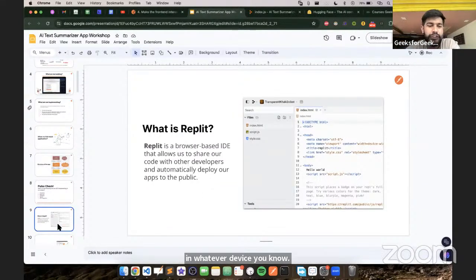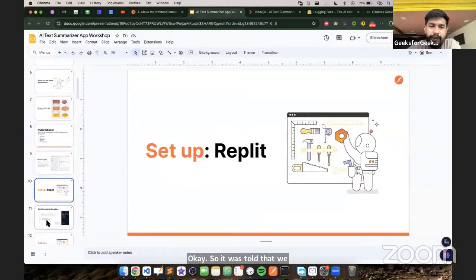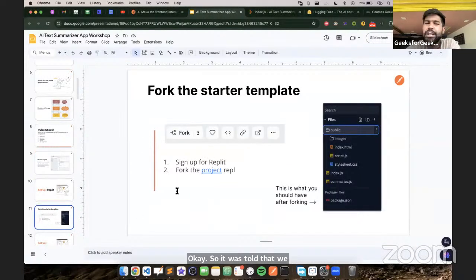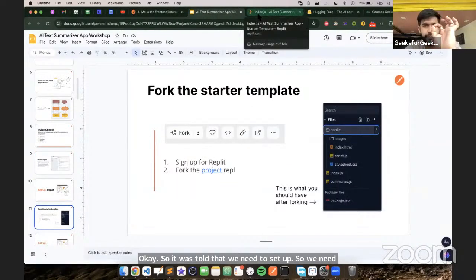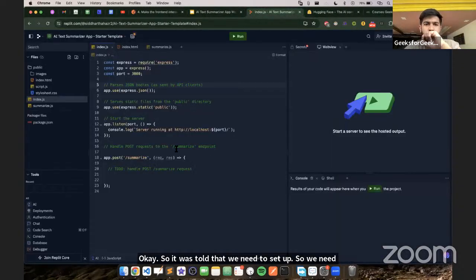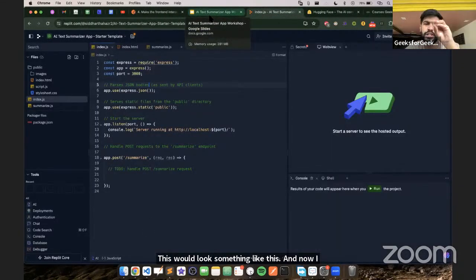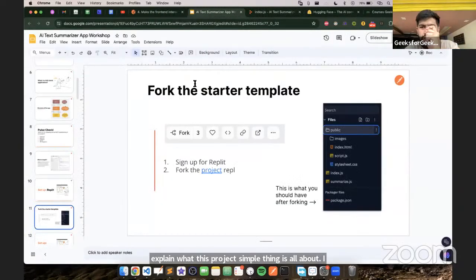So we need to set up Replit. We need to fork this project. After forking this project, it would look something like this. Now I would explain what this project is all about. I would go inside each of the folders and explain it to you.